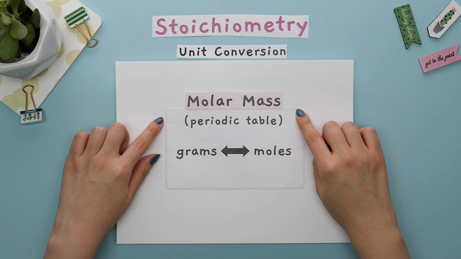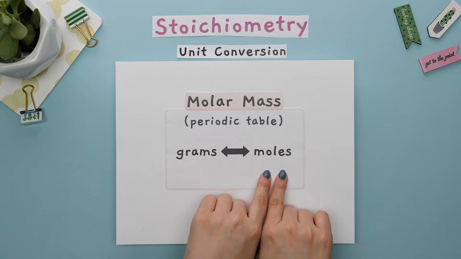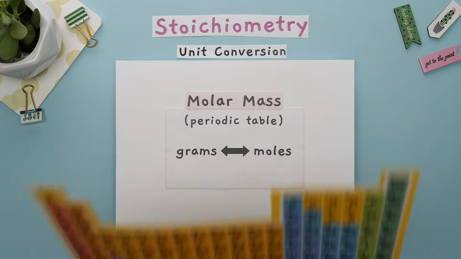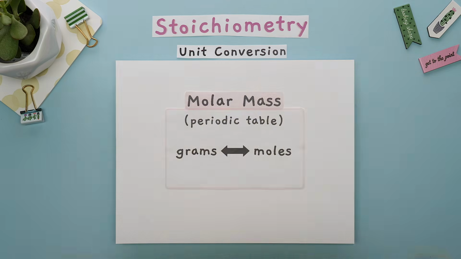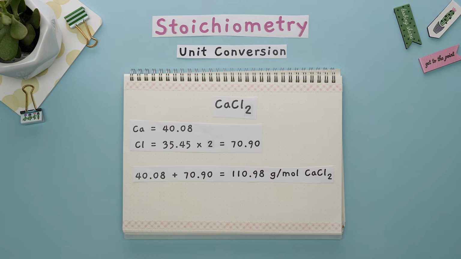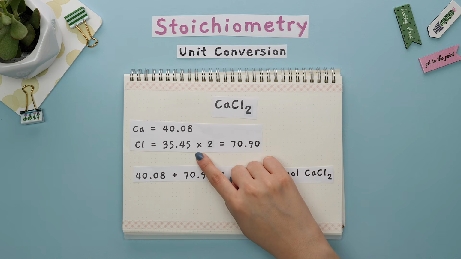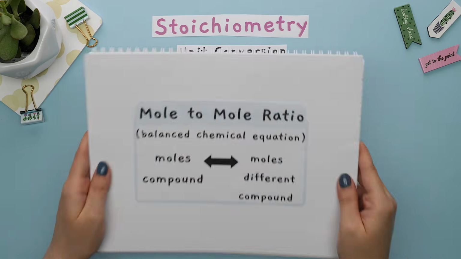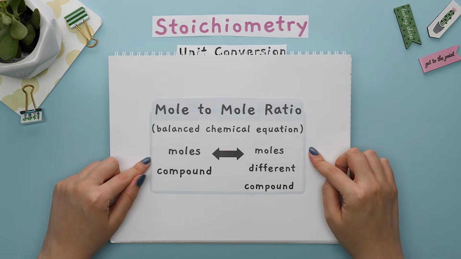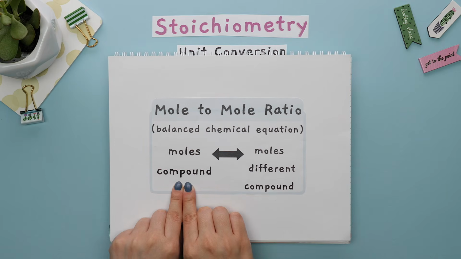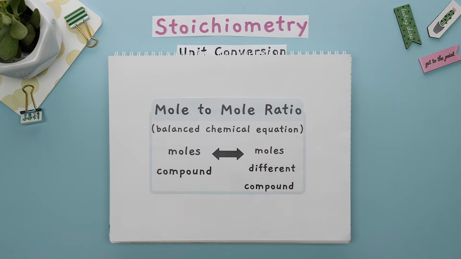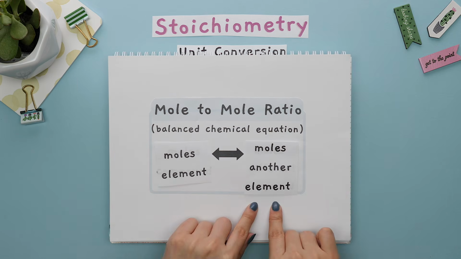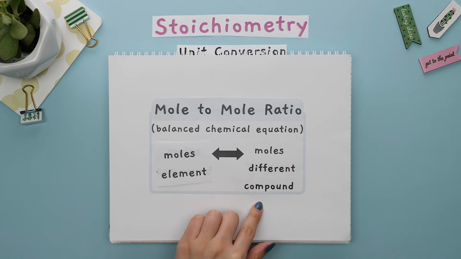Molar mass allows us to go from grams to moles and moles to grams. We find the molar mass by using the masses found on the periodic table. For compounds, we will add up each individual element's molar mass together to get the total molar mass of the compound. A mole-to-mole ratio allows us to go from moles of one compound to moles of a different compound. Note, this could also be moles of one element to another element, or element to a compound, and so on.